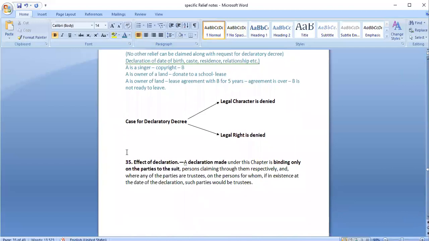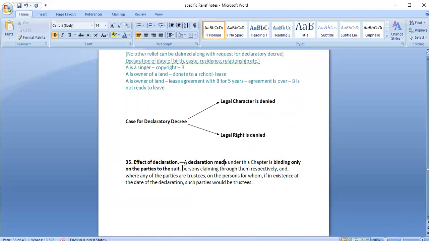Next is regarding effect of declaration. So a person goes to court, files the case, but what would be the effect of declaration? Who all would we have to follow that particular order? So a declaration made under this chapter is binding on whom? On parties to the suit only.